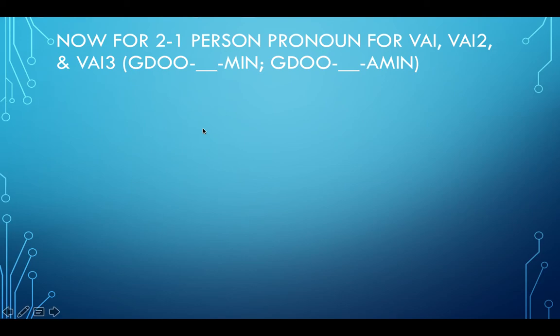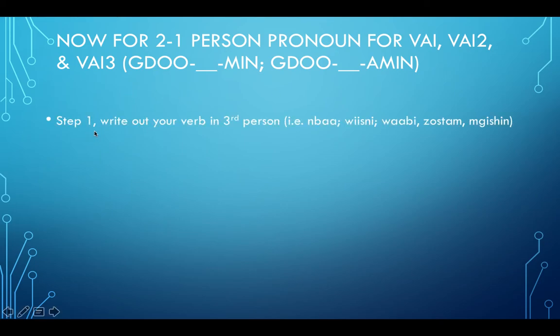Now we're going to move on to our 2-to-1 person pronoun for VAI, VAI2, and VAI3. So that's going to be either gdo and then a min at the end, or gdo and an amin at the end. It's very similar to the last one. We're just adding G sounds to the front instead of N sounds. So step 1, write out your verb in third person. Ba or wisne, wabe, zustam, mgishin.